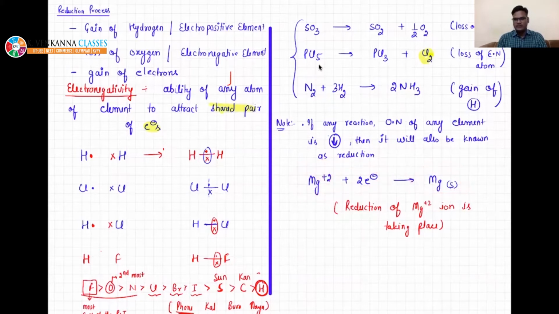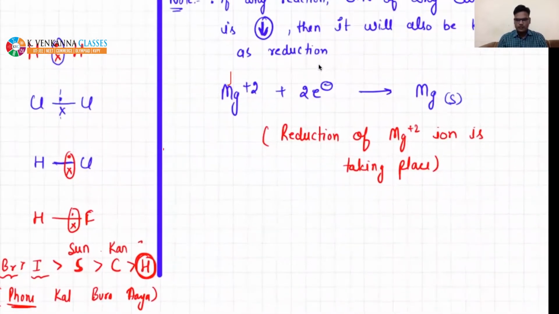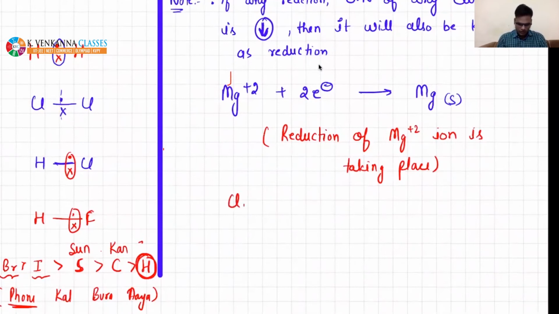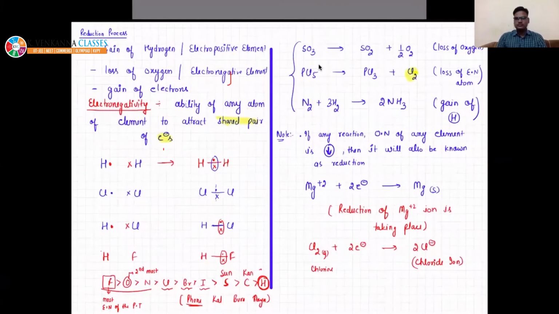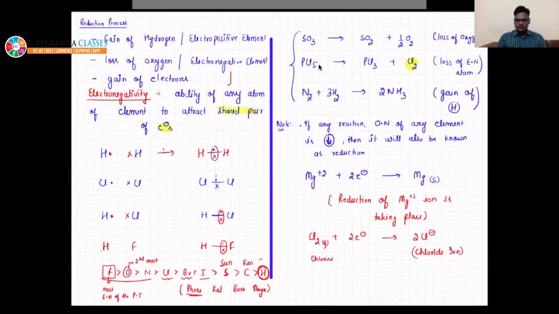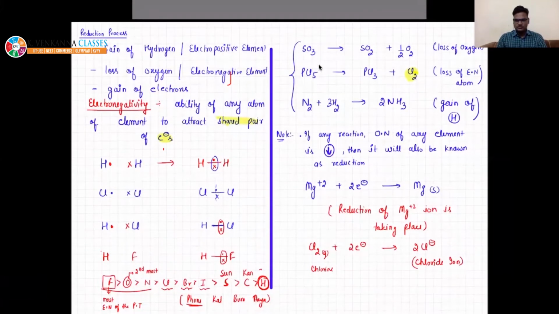Shall I give you one more example? If you take chlorine and add 2 electrons, then it will become chloride ion. This is chlorine gas, and this is known as chloride ion. This is also an example of reduction. Is that okay? Please quickly respond.